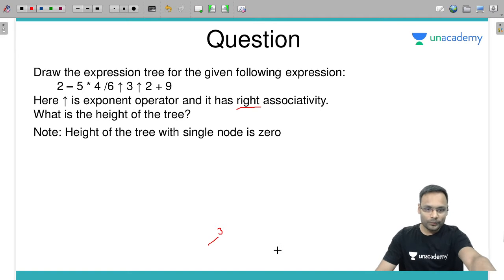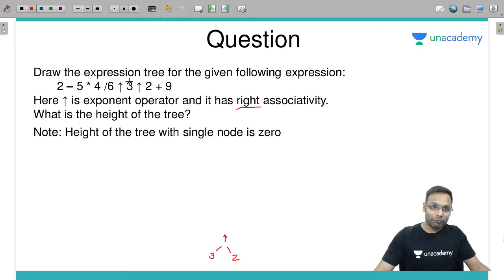The exponent has left operand 3, right operand 2. Once this is done, for the next exponent you need to solve next by precedence and associativity. For this exponent, the right operand is the result of 3 exponent 2, and the left operand is 6. Now this much is done.